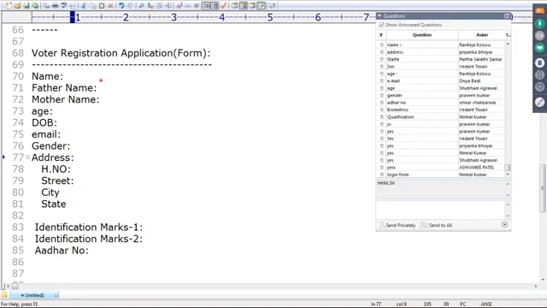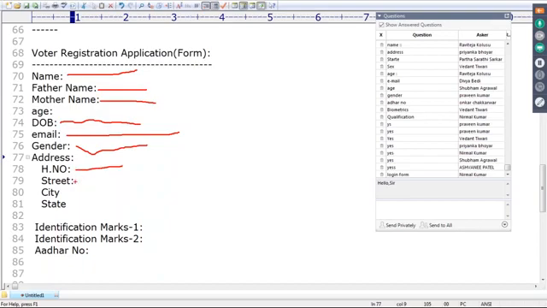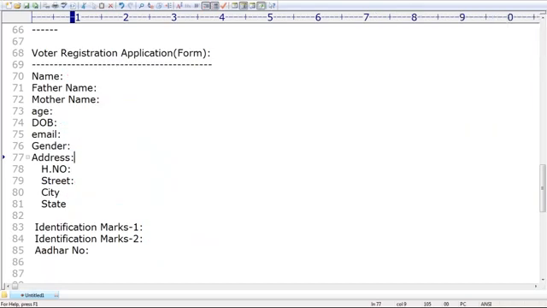Yes, name is one string, father name string, mother name string, age anyway int value, date of birth, sometimes I may consider string, sometimes I may consider date type, email purely string type, gender maybe radio button, internally male or female string. City is also string, state is also string, identification mark 1 is string, identification mark 2 is string. Have you observed how many string objects are there? How many non-string objects are there?